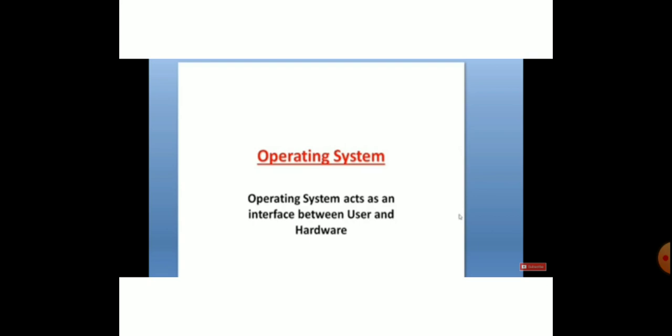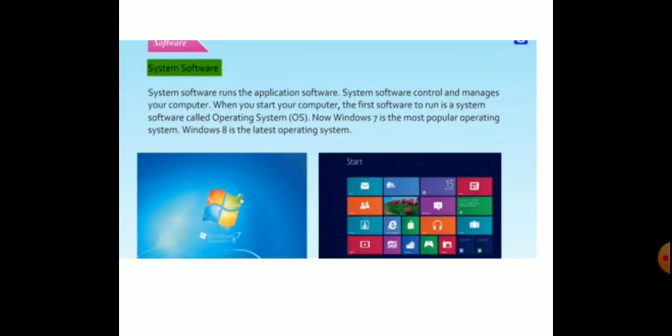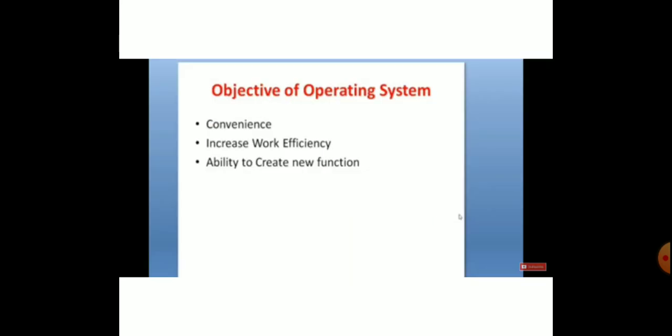Okay, next, this shows the objectives of operating system: convenience, increase work efficiency, and then create new function. Convenience, we can do anything in a user friendly manner. So we can create the document, we can save it, we can open it, we can rename it, we can delete it, whatever we want we can do